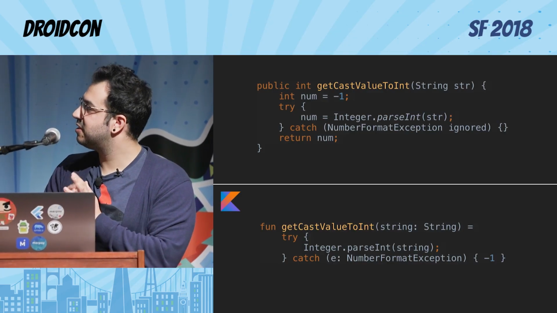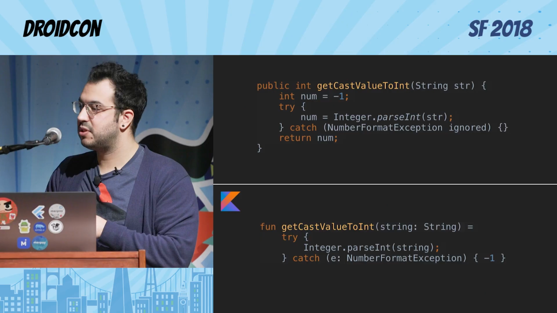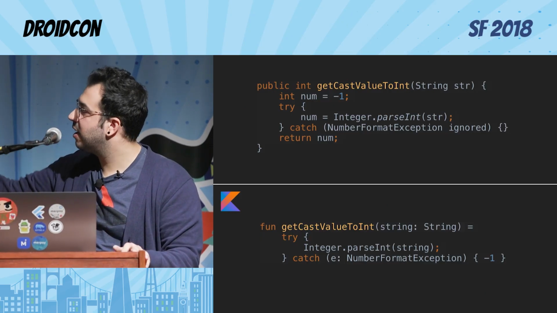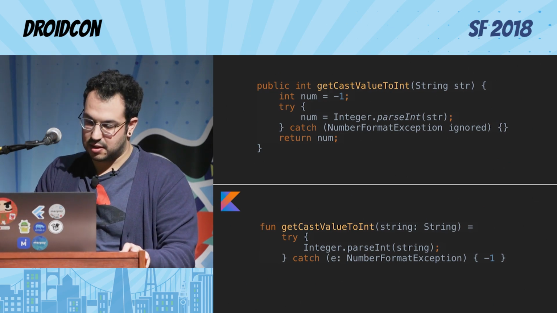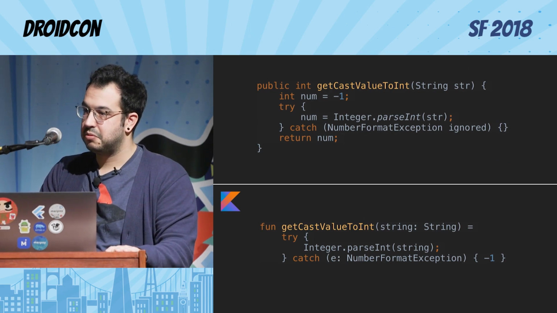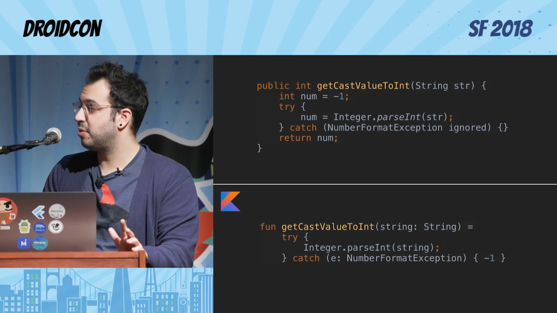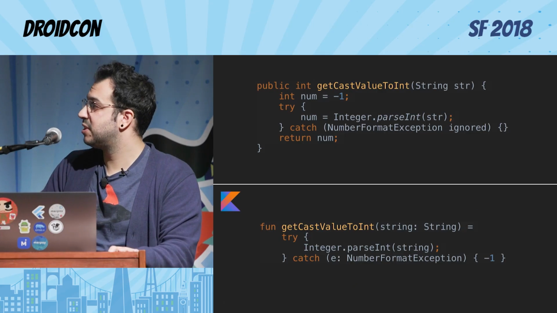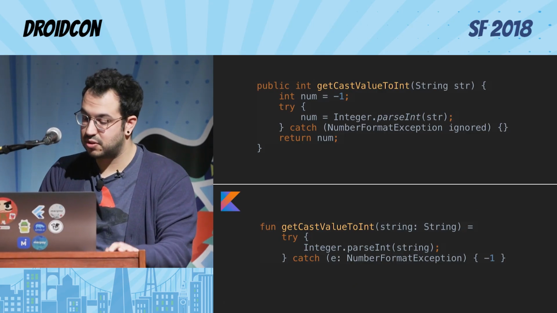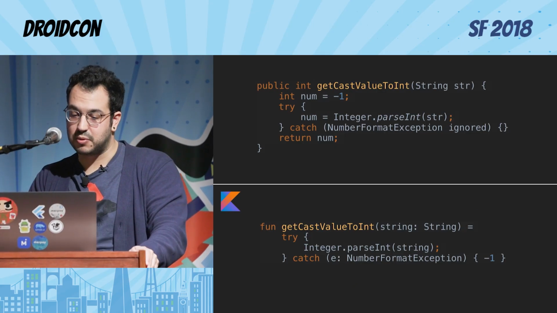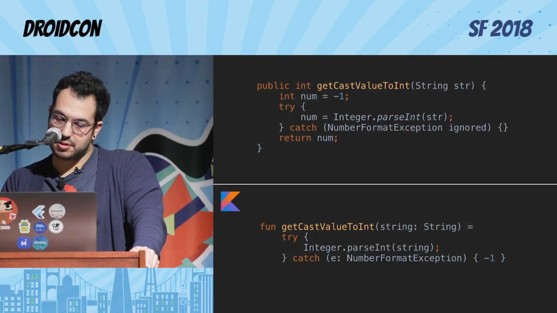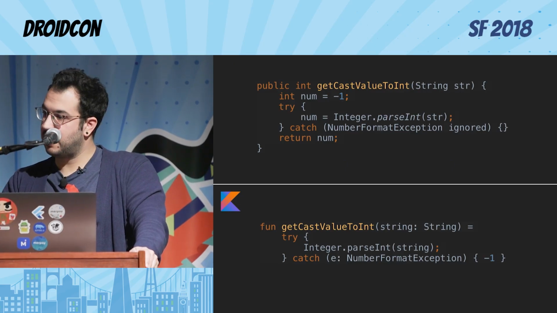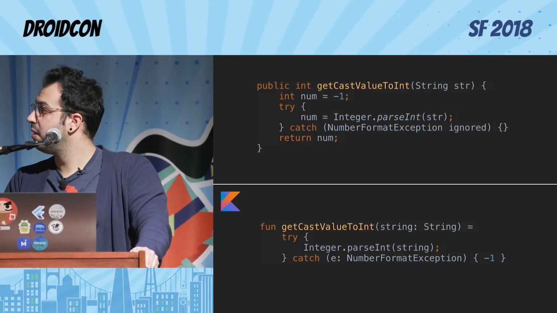So it's actually super readable, right? It's like, okay, let's cast this value into an int. If there's an exception, just return -1, which we know is like an error or something. And this is super readable. It's try and then catch and then return this. Cool. So it doesn't force you to catch weird exceptions. And sometimes exceptions are legit, so please catch them when they are legit. But sometimes you don't know what to do with them, so you don't need to do it. And you can use try and catch as an expression. So this item is actually improved in the Kotlin language too. Which, again, I like because it forces me to think less about issues with the language and more about the features that I'm building.